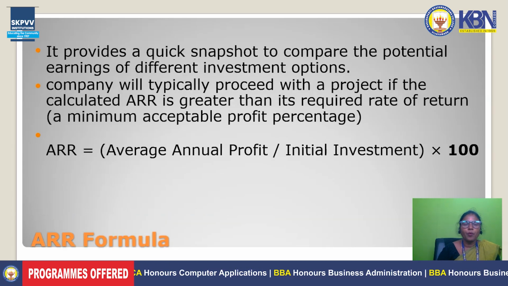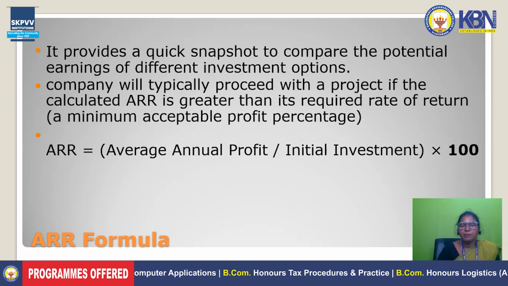It provides a quick snapshot to compare the potential earnings of different investment options. If we have different proposals, this method is very good for choosing the best alternative.